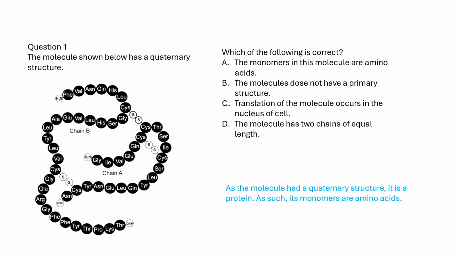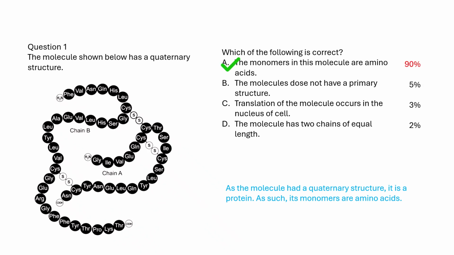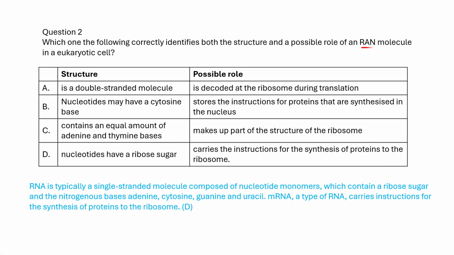The molecule depicted is a protein, therefore, its monomers are amino acids. In eukaryotic cells, RNA is primarily a single-stranded polymer of nucleotides. Each nucleotide consists of a ribose sugar and one of the nitrogenous bases: adenine, cytosine, guanine, or uracil. A key role of RNA is exemplified by messenger RNA, mRNA, which transmits genetic instructions from DNA to ribosomes for protein synthesis.